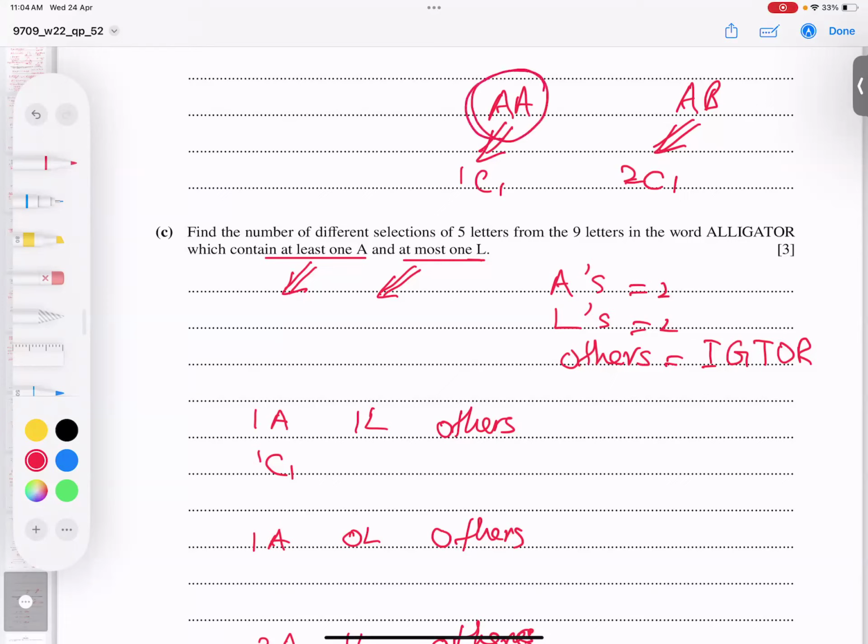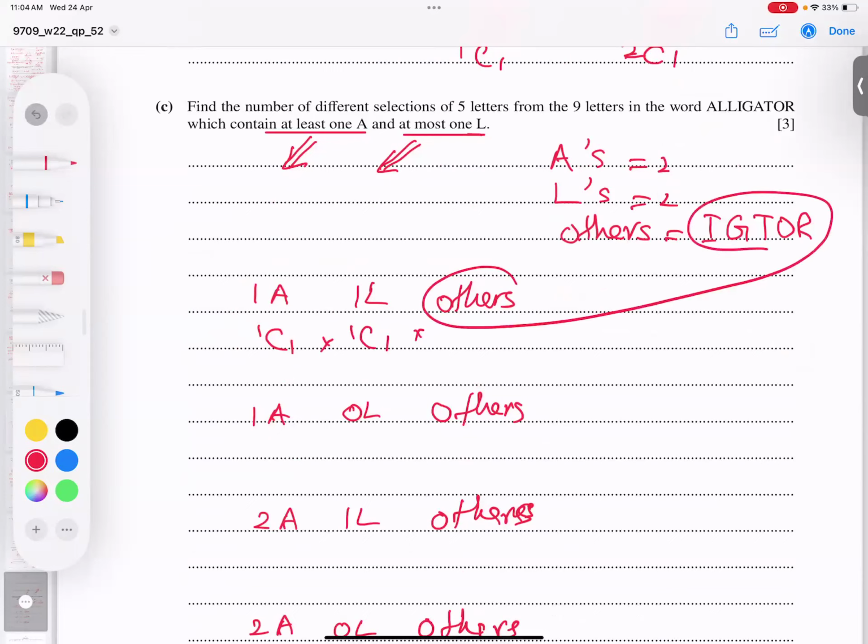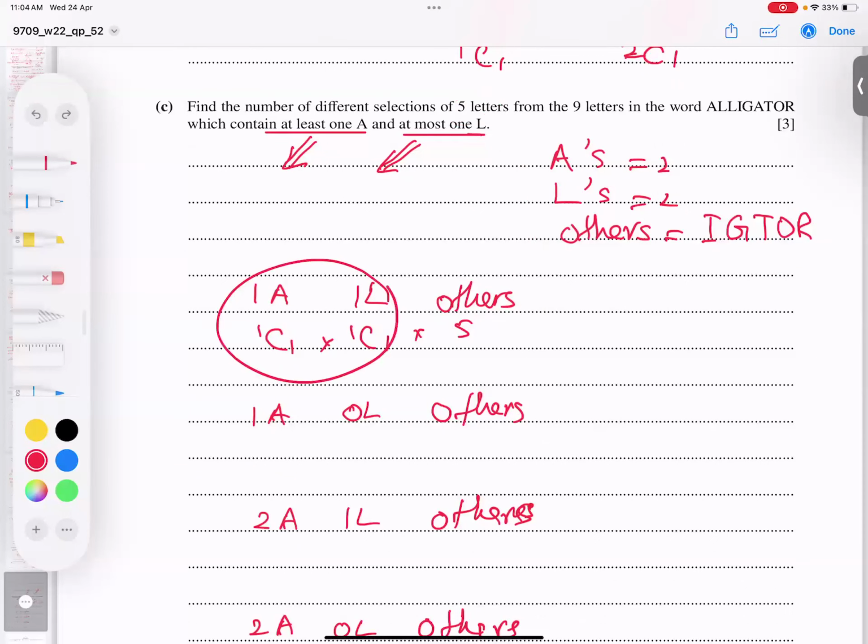Because how do we know which A I selected? So I don't have two options, I have one option only. That is why I wrote 1C1. Even here 1C1. But here, others are 1, 2, 3, 4, 5. From 5 I need, because I need 4, 2 is taken and 3 left. So 5C3, which is 10.